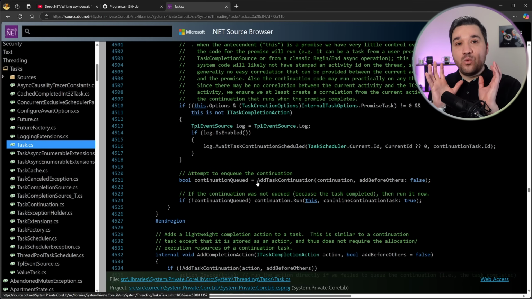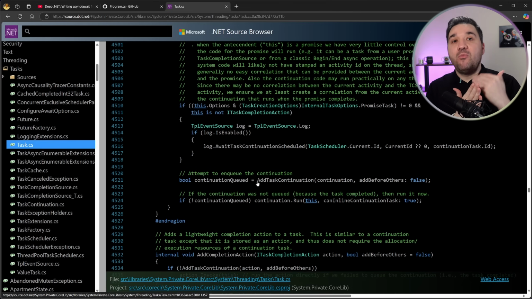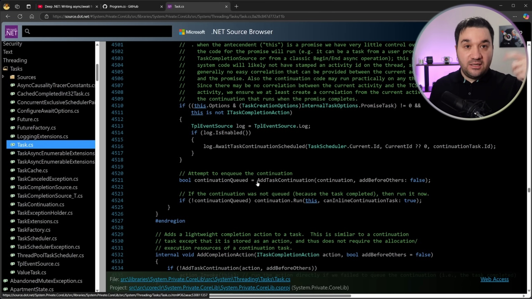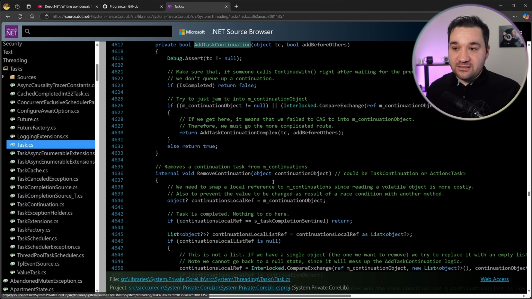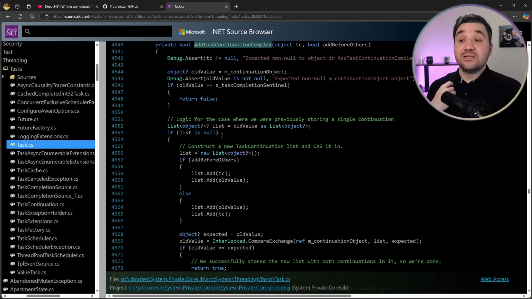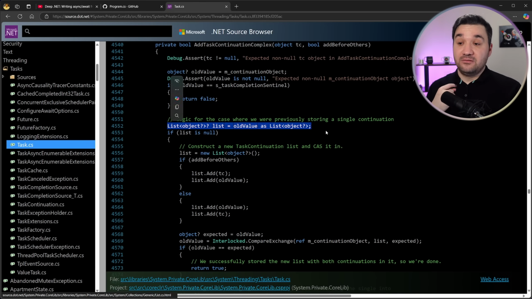So instead of having one copy of the continuation action, they have a list of it, so a collection of continuations. It might have more than one continuation as a chain, but each continuation maybe executes the other one, or all the continuation list will be consumed by any other stuff. It really doesn't matter in that case. But once we get into add task continuation, and what we will be seeing is another function, add task continuation complex, once we get into that, now we will see there's a list.